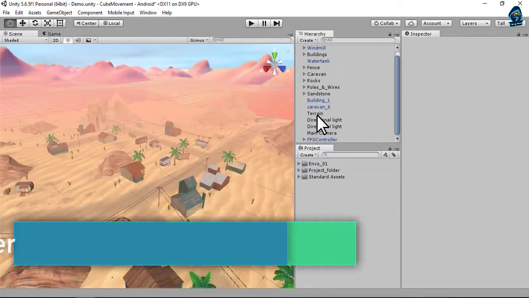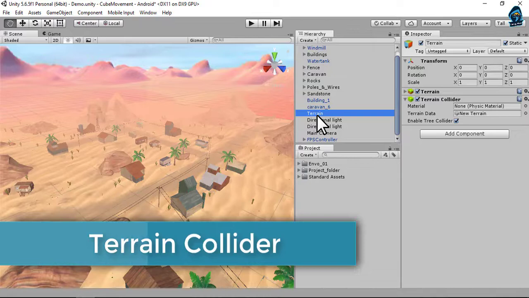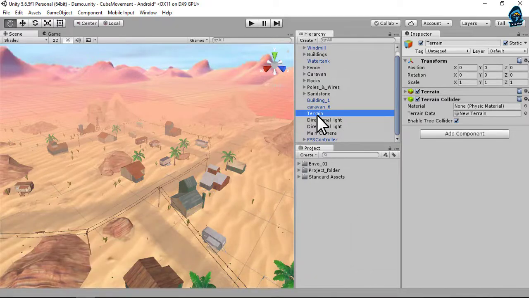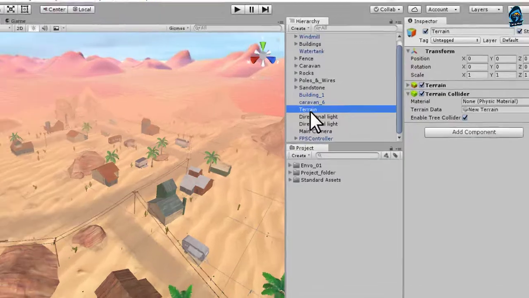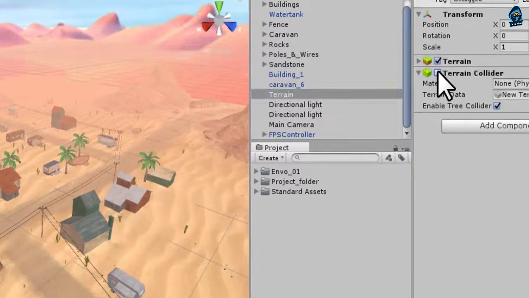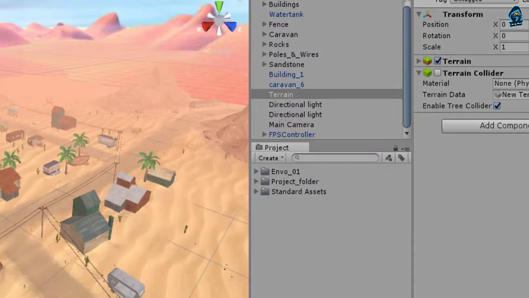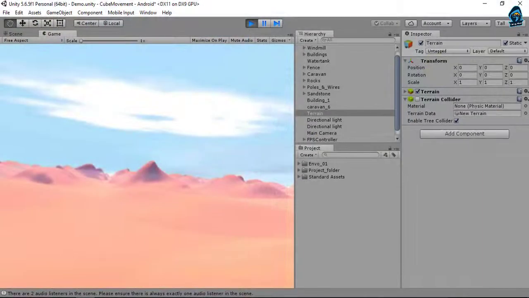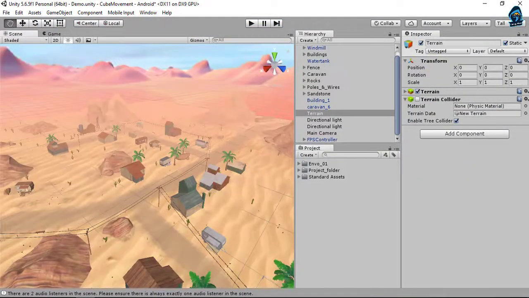The next type of collider we are going to discuss is the terrain collider. Whenever you are trying to add any terrain or a sphere, it must contain the terrain collider. If you just disable this collider and play your game, every object on the terrain is just going to fall. It's the same as you are standing on the earth with a collider, or you are floating in the sea without a collider. I hope you grasp the concepts quite effectively.